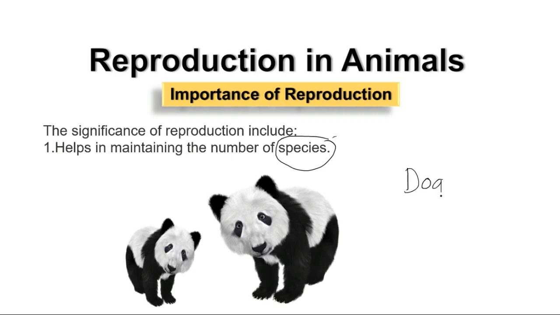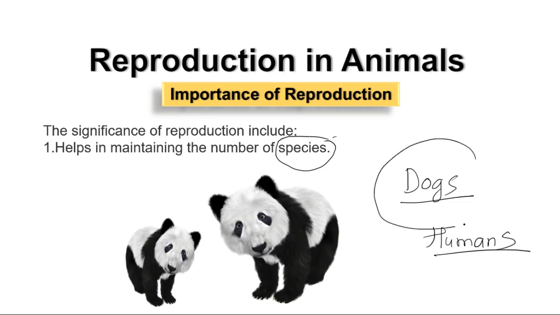All dogs are of a particular species. Humans, all humans are Homo sapiens. They are a separate species, right? So reproduction helps maintain the number of species all around, right?